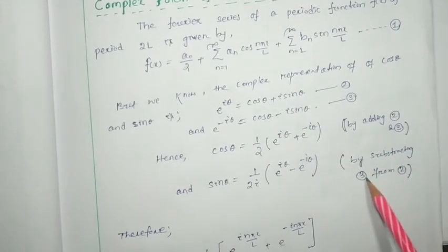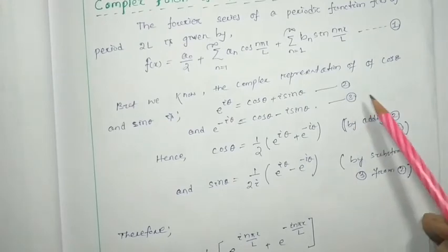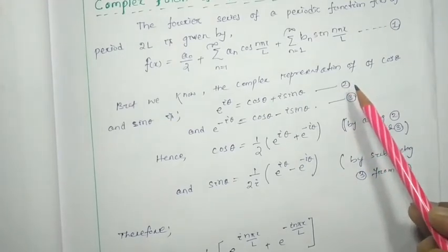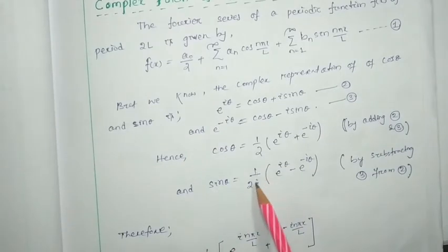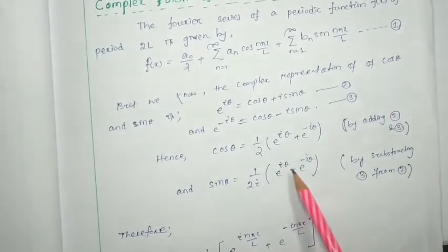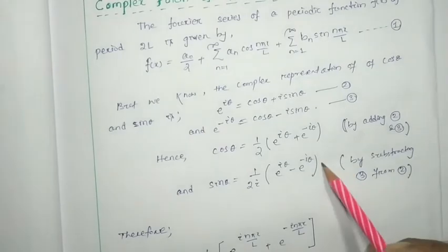By subtracting equation number 3 from equation number 2, we find sin theta will be equal to 1 by 2i times e to the power i theta minus e to the power minus i theta. Okay.